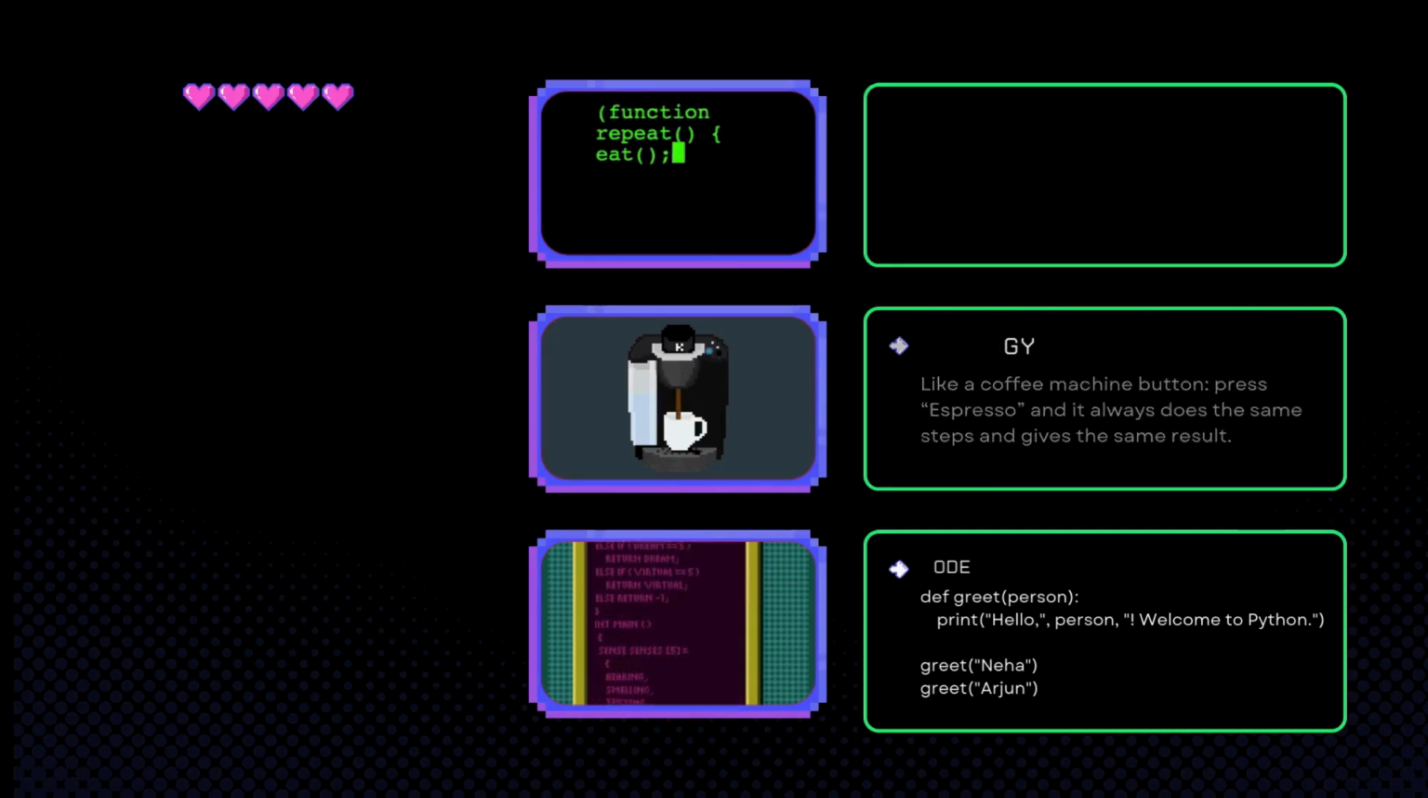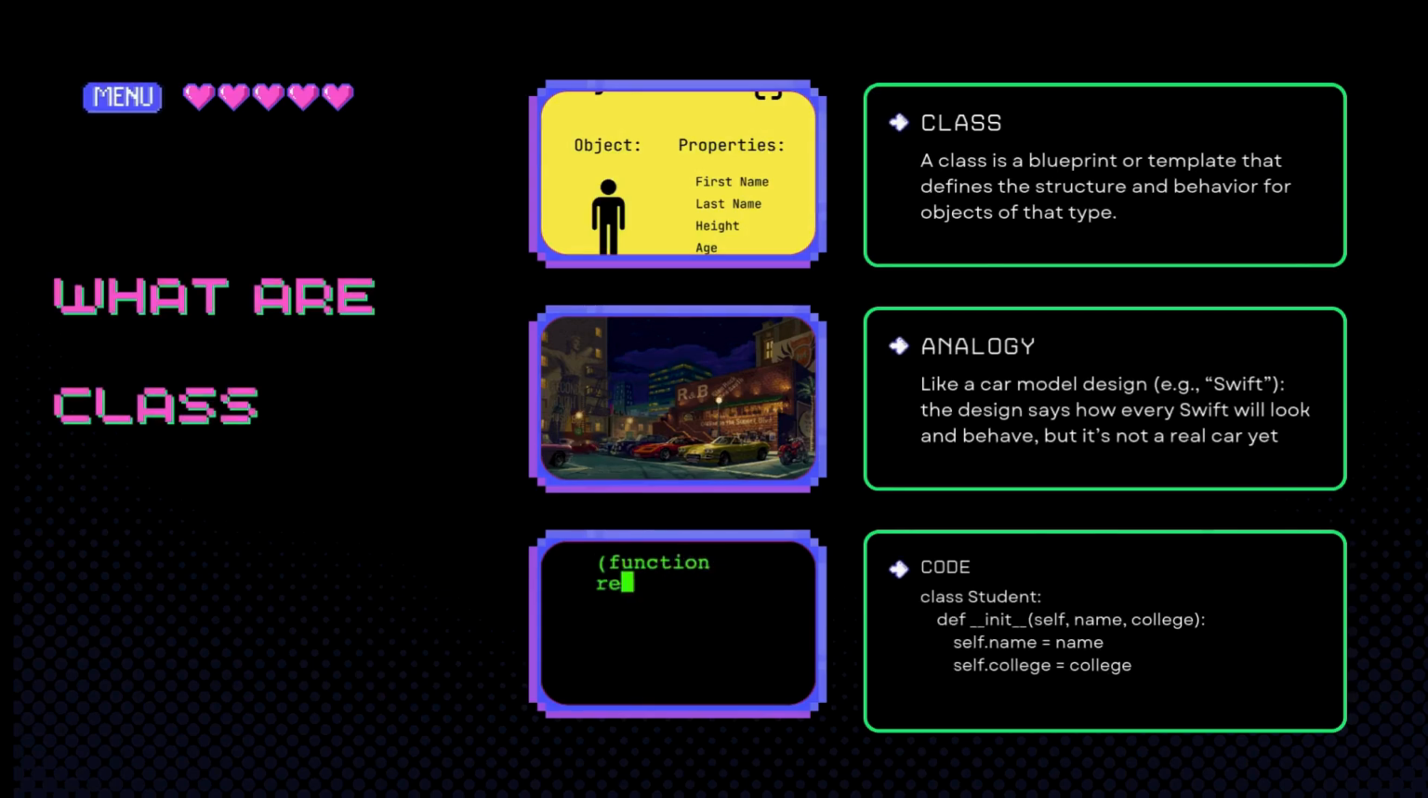Like below, what is a class? A class is a blueprint or template that defines the structure and behavior for objects of that type. Let us understand it this way. Think of a car model design, like a Honda Civic. The design specifies how every Civic looks and behaves. But the design itself isn't a car. You can't drive a blueprint. That's exactly how a class behaves. Now, note down the code below.